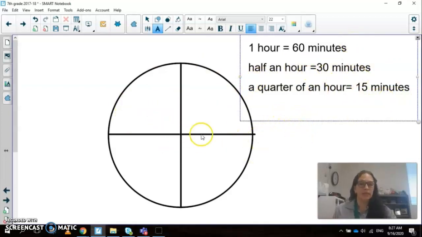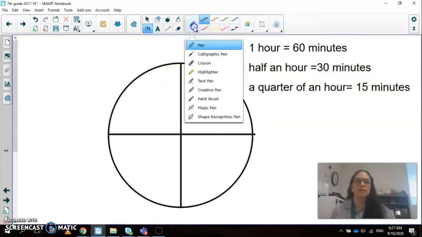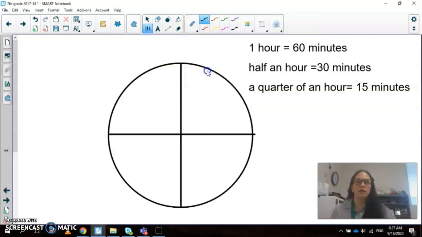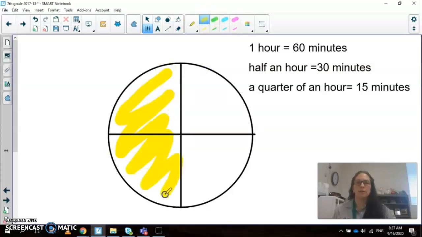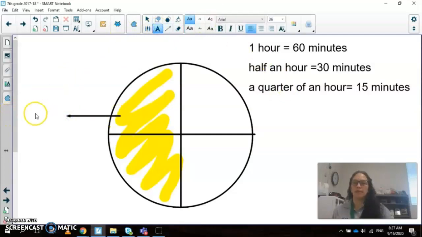Okay. In Spanish, this half, and let me get a pen. So let's say that we take this part, all this part, the yellow part, will be called media.